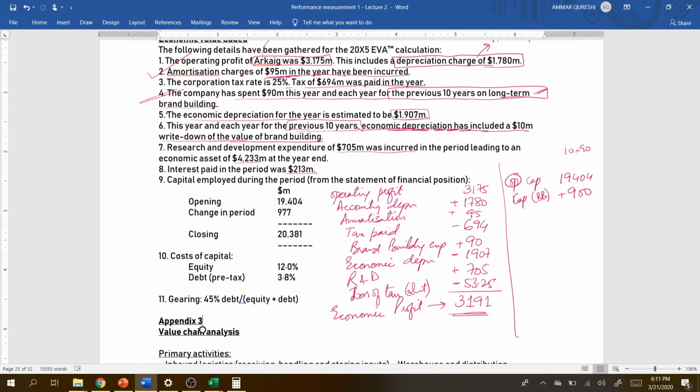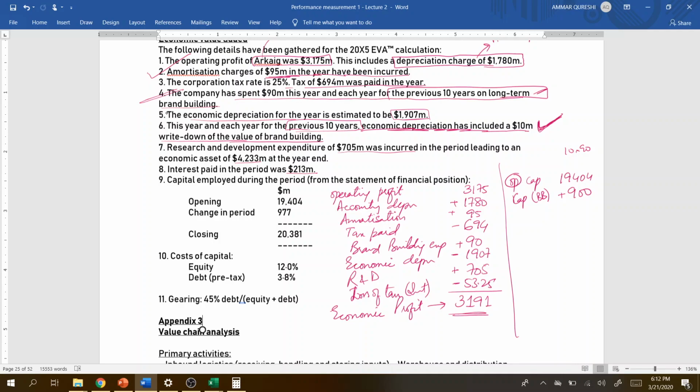And how can we do that? See, if we had applied economic value added from the start of the project 10 years ago, then in each year we would have deducted this 10 million from our profit and loss account as economic depreciation. So now we have to adjust the 10 million which should have been charged in the previous 10 years, right?